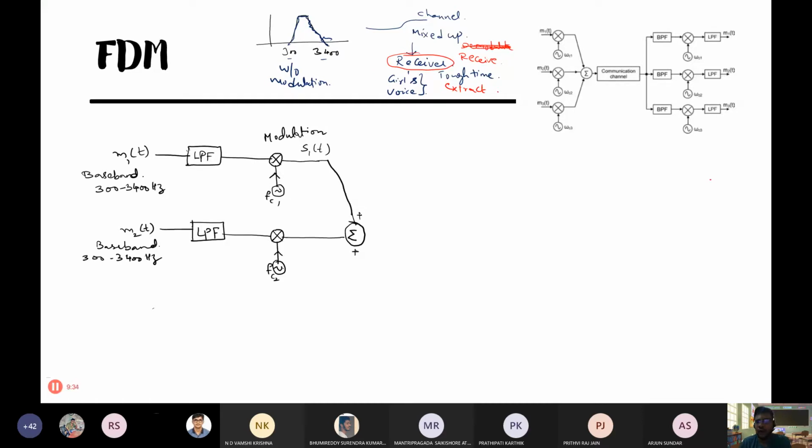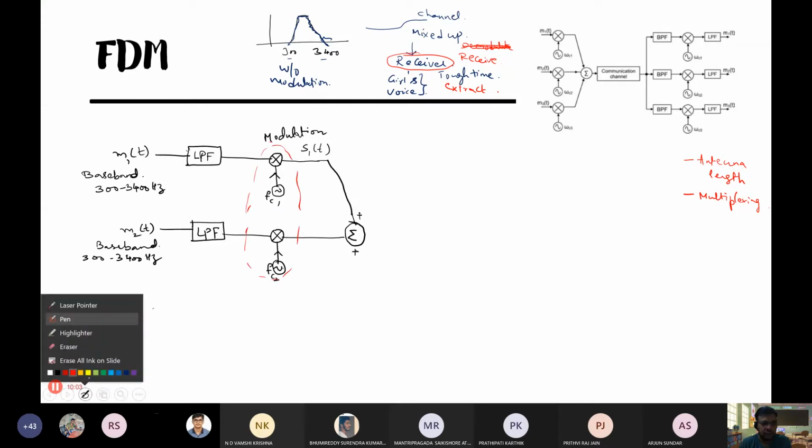If you read the need for modulation essay answer, one is the antenna length. If you don't do modulation, then you require massive antennas which are larger than life, not possible. So that is one reason why we go for modulation. The second reason is to explore the possibility of multiplexing. So without modulation, I will erase this block and I will show you.